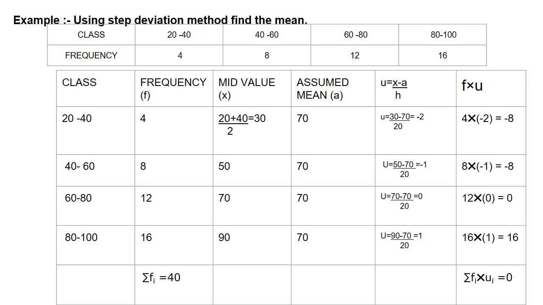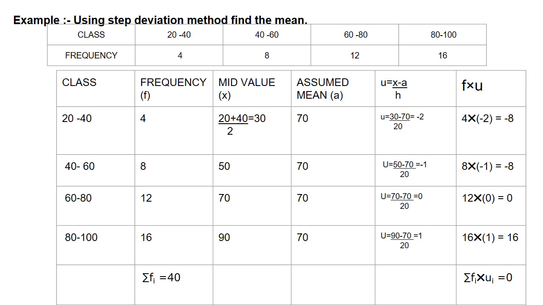Now for the second class, 40 to 60, what is u? u is equal to x. What is x here? 50. 50 minus 70 by 20. 50 minus 70 is equal to minus 20. Minus 20 by 20 is equal to minus 1. In the same way, for the third class, x is 70 and the assumed mean is also 70. So 70 minus 70 is equal to 0, by 20 is equal to 0. For the last class, x is equal to 90, and a is equal to 70. So 90 minus 70 by 20 is equal to 20 by 20 is equal to 1.